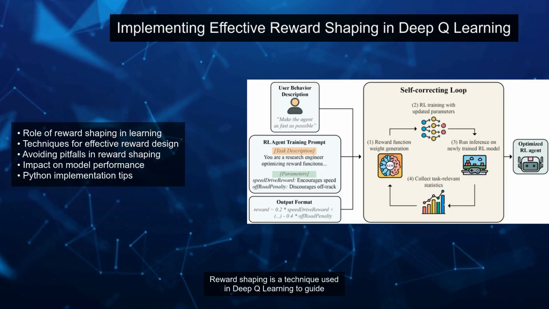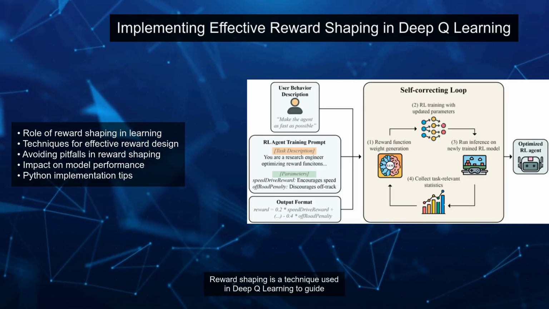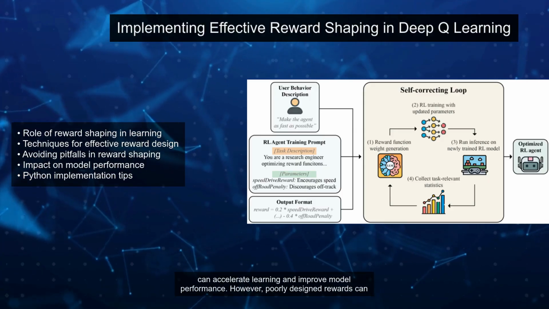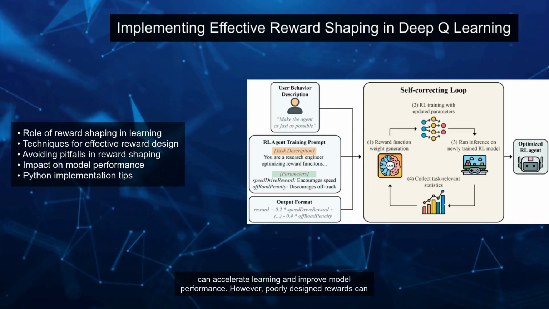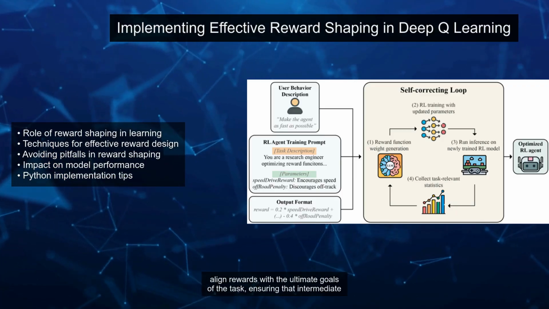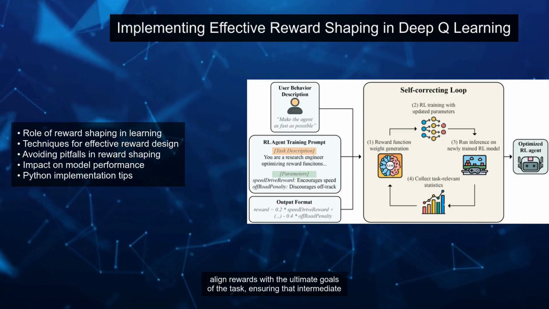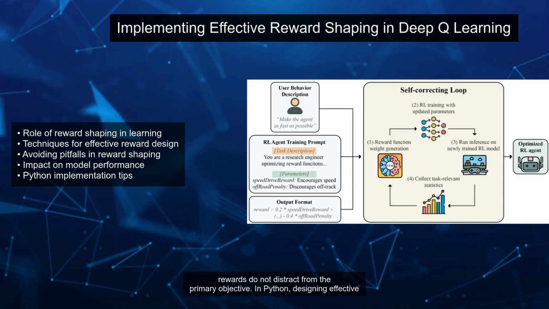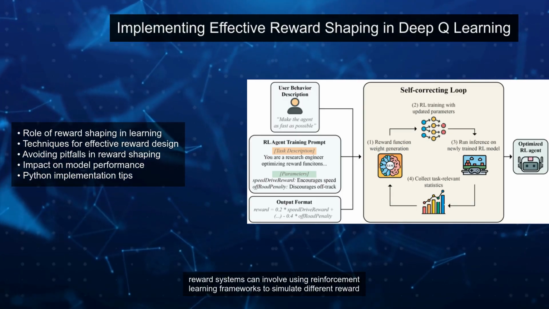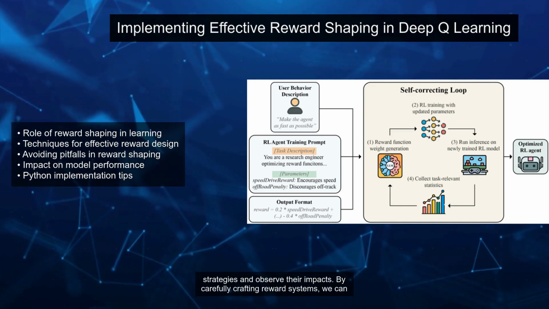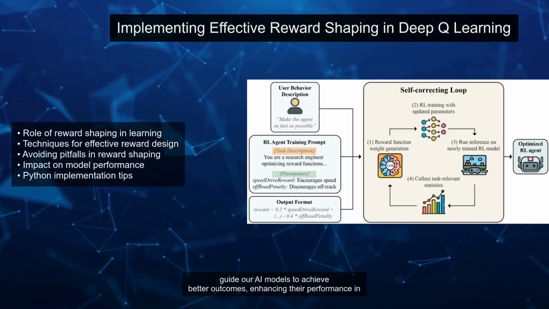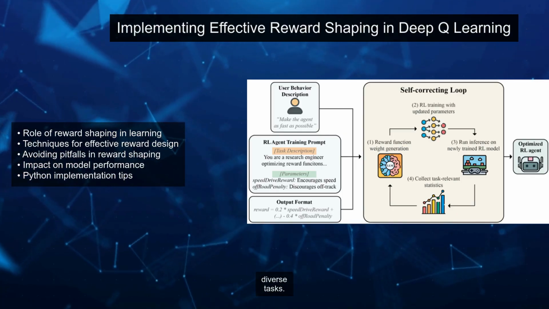Reward shaping is a technique used in Deep Q-Learning to guide the model towards desired behaviors by providing intermediate rewards. Effective reward shaping can accelerate learning and improve model performance. However, poorly designed rewards can lead to unintended behaviors. To implement effective reward shaping, it's crucial to align rewards with the ultimate goals of the task, ensuring that intermediate rewards do not distract from the primary objective. In Python, designing effective reward systems can involve using reinforcement learning frameworks to simulate different reward strategies and observe their impacts. By carefully crafting reward systems, we can guide our AI models to achieve better outcomes, enhancing their performance in diverse tasks.